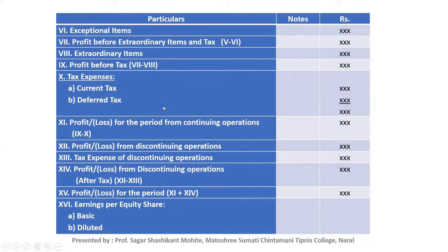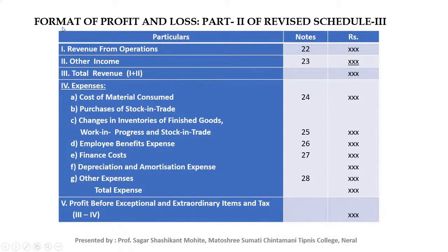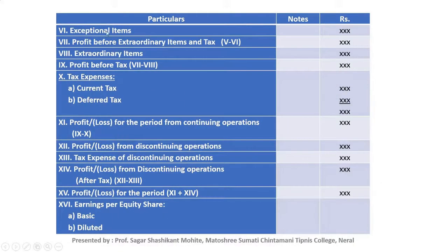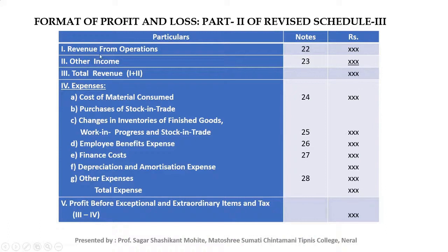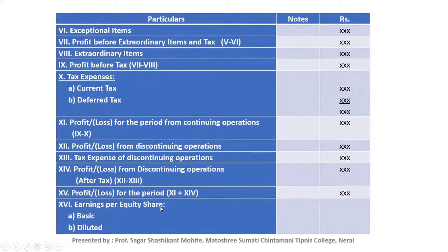But if you are asked to prepare the format of profit and loss account in theory questions, at that time you need to mention all these things in the format. But for the practical problem you need to prepare it like this. Here you need not mention profit before exceptional and extraordinary item and tax. You can directly mention profit before tax, then deduct the tax expenses, and you will find profit after tax. This is the format of statement of profit and loss account.